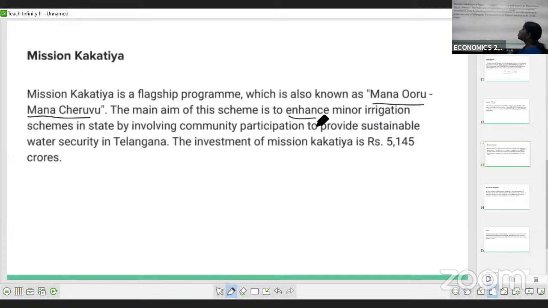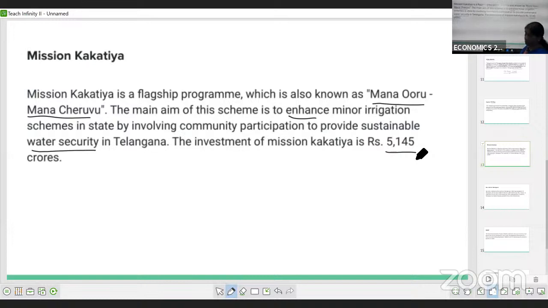Why? To secure the water, for the sustainability of water security, to protect the water. With the help of whom? With the help of the community people. This program is also called Mana Uru, Mana Cheruvulu. With the help of the village community, they decided to protect the Cheruvulu water, the lakes' water. The total investment they planned for this mission